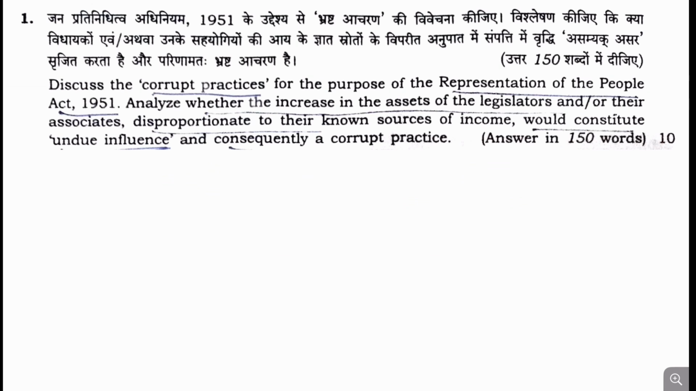Question number 1: Discuss the corrupt practices for the purpose of the Representation of the People Act 1951 and analyze whether the increase in the assets of the legislators or their associates disproportionate to their known sources of income would constitute undue influence and consequently a corrupt practice. This question is based on the corrupt practices mentioned within the Representation of the People Act 1951, and it comes from the polity section.